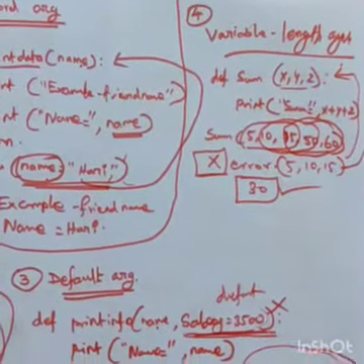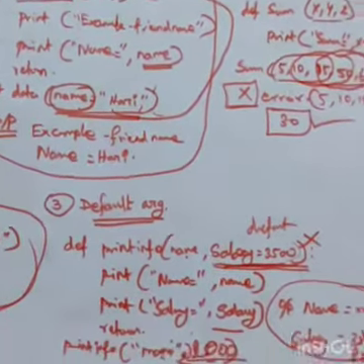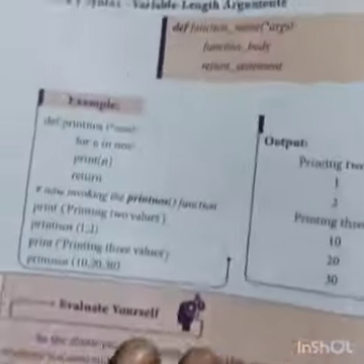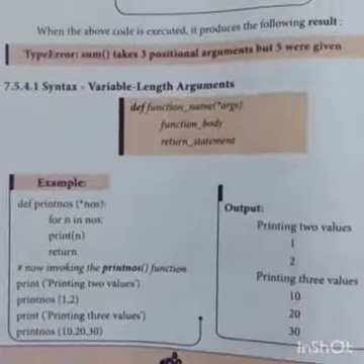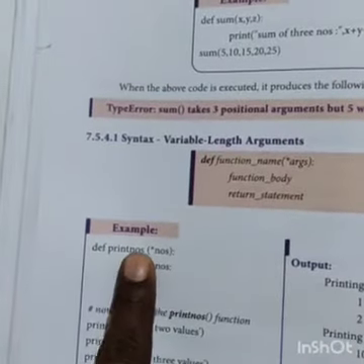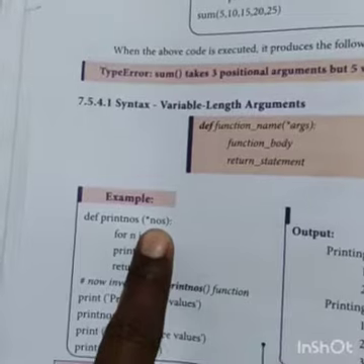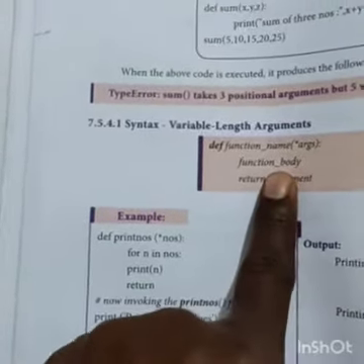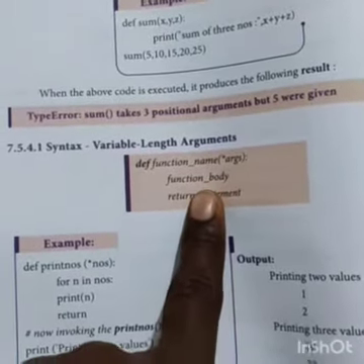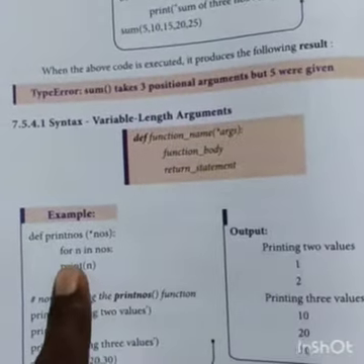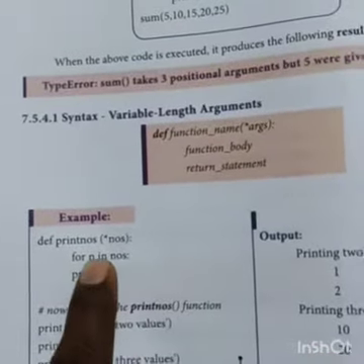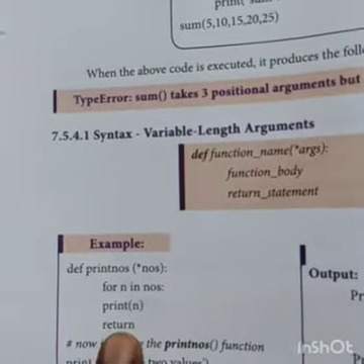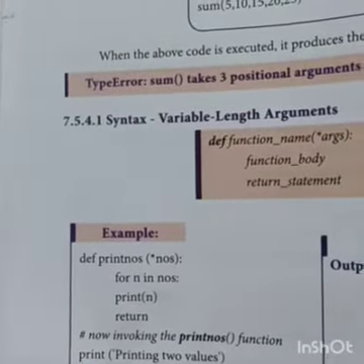Your book has one program, and I will teach you that program also. See here: print numbers. Each and every thing has a syntax, students, so listen very carefully in your book. For n in numbers, print n, after that return, then invoke the function.